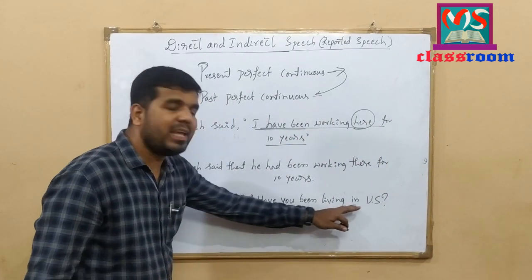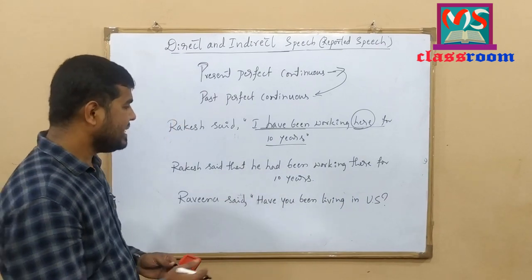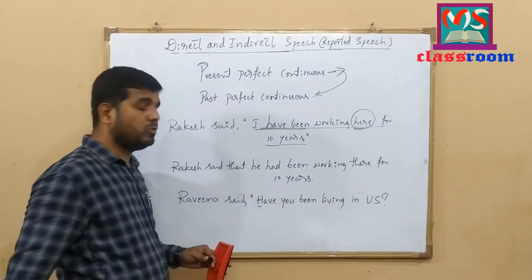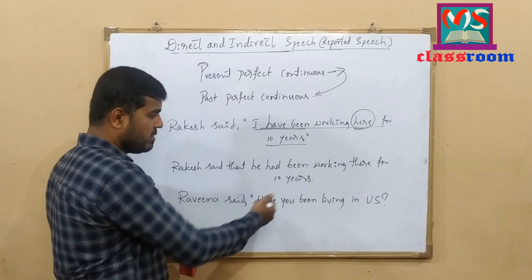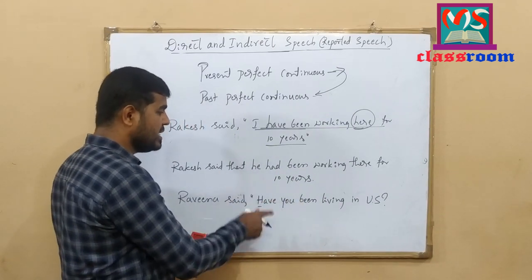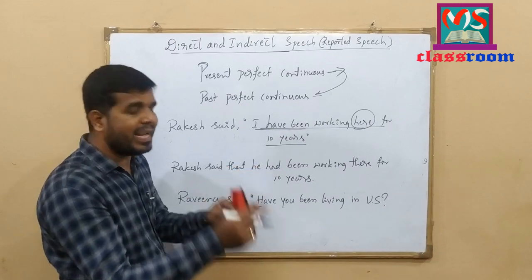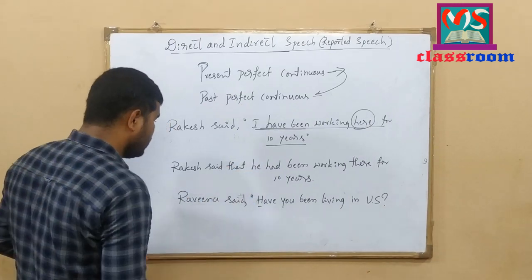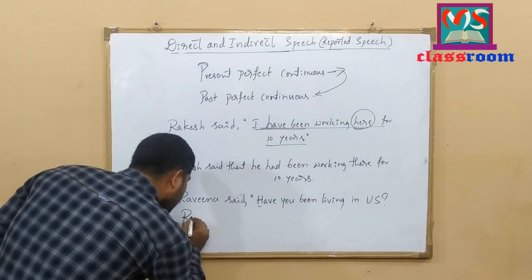Ravina said, have you been living in US? Look here, this is an interrogative sentence, and it is in present perfect continuous tense. How do we change this sentence from direct speech to indirect speech? Let me do the change here.